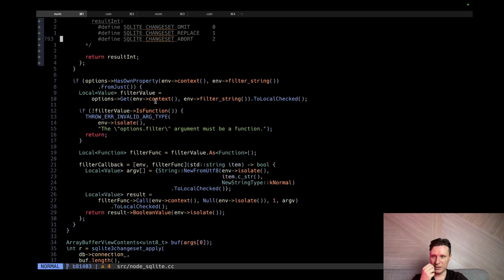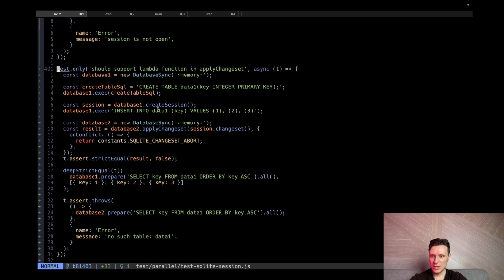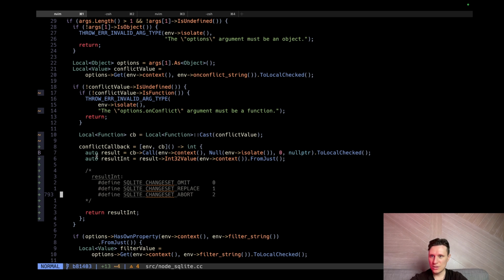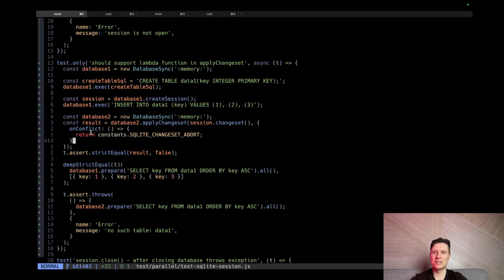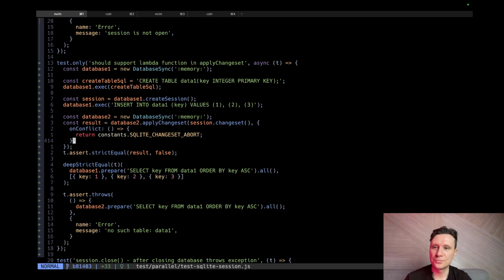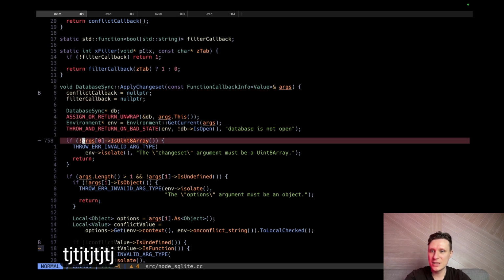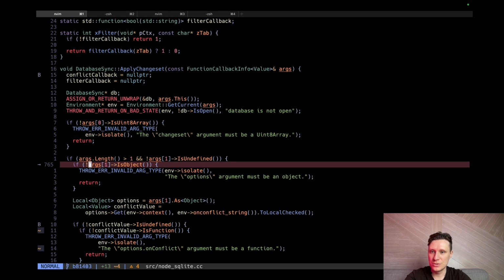Yes. And let's try to trigger this breakpoint. So let's go to JavaScript. We have our lambda here and we return something from here. Yeah. So put lambda here and put our breakpoint here. Breakpoint here, and let's run this test. This test should just call this changeset function and we will need to capture it. C++ go. It will take some time to run the debug. Oh, you know, it's already running. Okay, let's go next. All good. This object, yes.